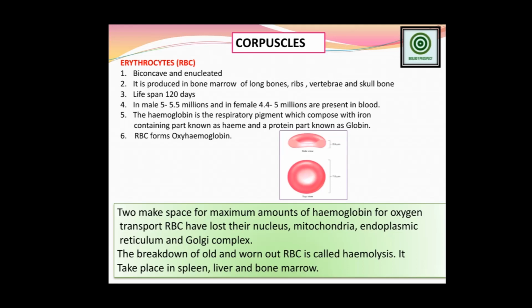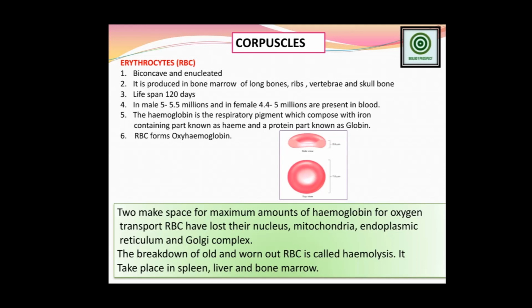The maximum lifespan of the RBC is 120 days. In females, the number of RBC present per 100 ml of blood is 4 to 4.5 million. Comparatively, males have more RBC in their blood, 5 to 5.5 million per 100 ml.